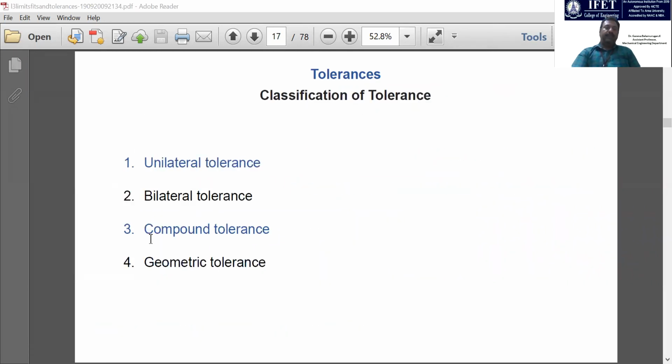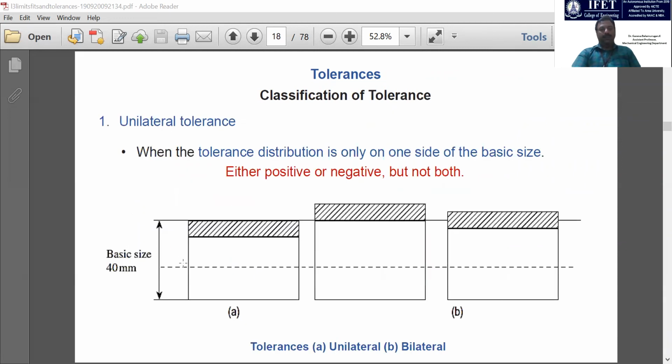These are the classification of tolerances: unilateral tolerance, bilateral tolerance, compound tolerance, and geometrical tolerance. Right? So these are the classification. Unilateral is when the tolerance distribution is only on one side of the basic size, either positive or negative. You can refer to these images.